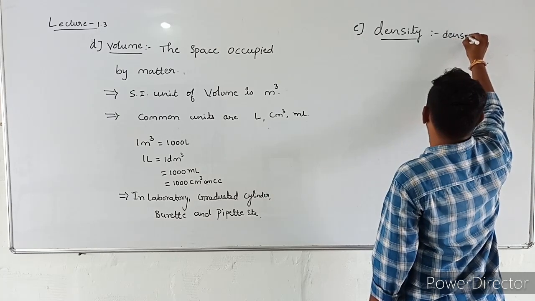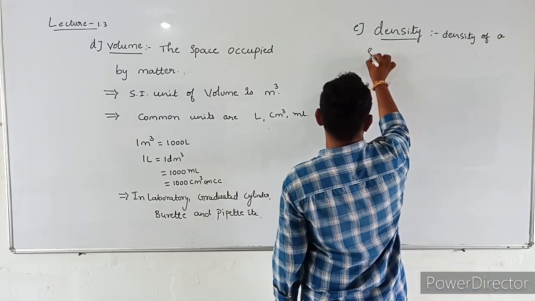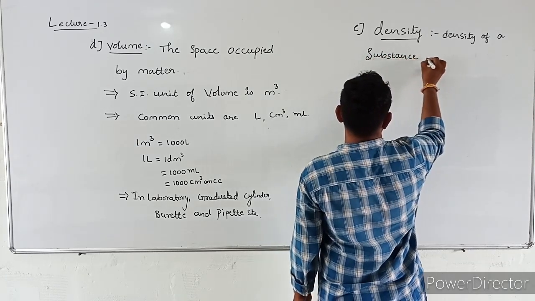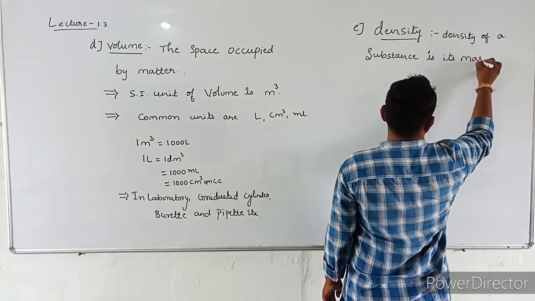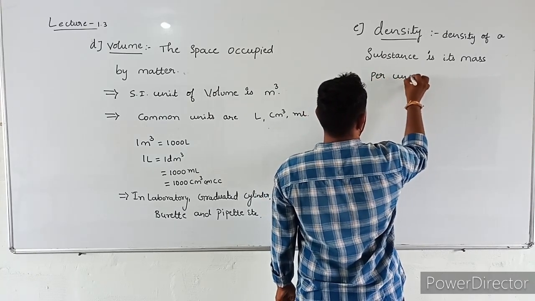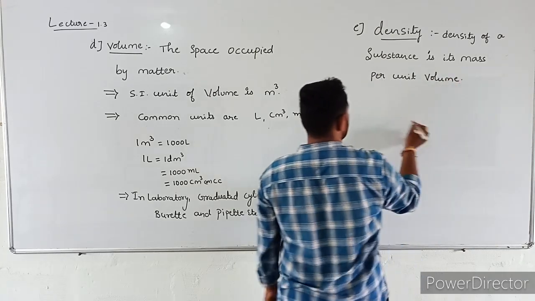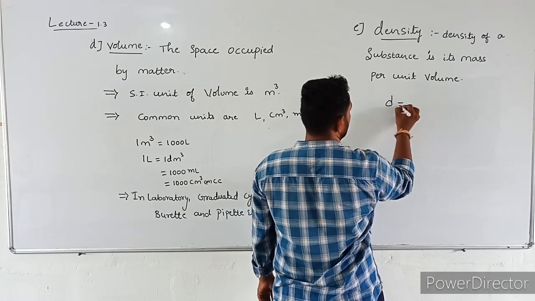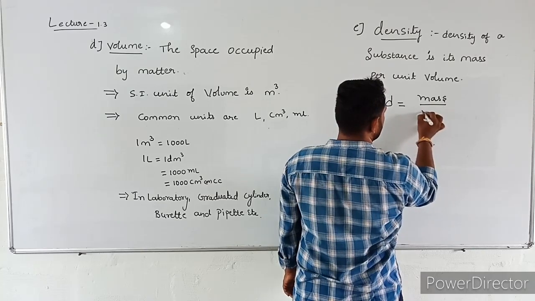The mathematical expression for density is D is equal to mass by volume.